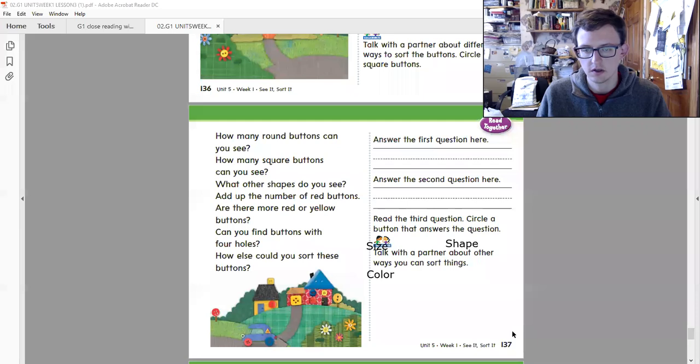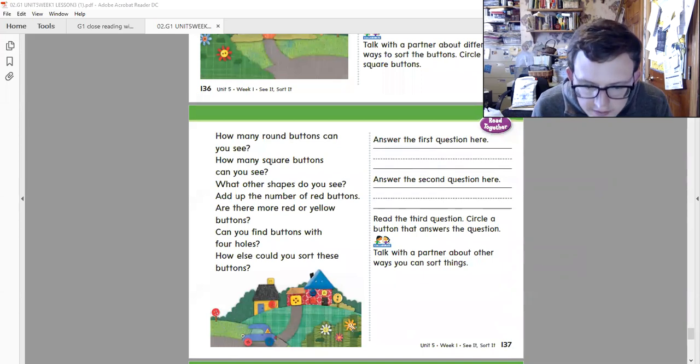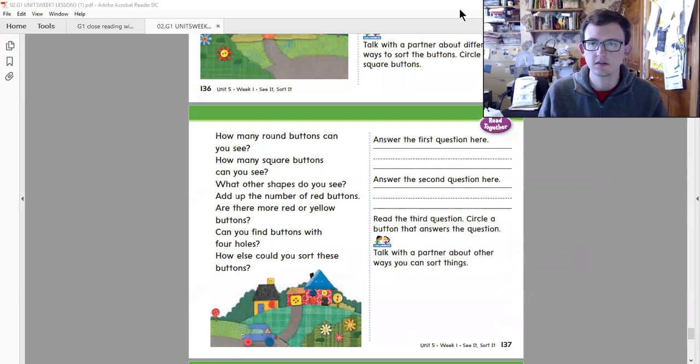So let's answer the first question here. How many round buttons can you see? So let's count. 1, 2, 3, 4, 5, 6, 7, 8, 9, 10, right? Or if we say these buttons are too small because there's only 1 hole, we can say 1, 2, 3, 4, 5, 6, 7, 8. So we'll put 8 for the answer to this question.